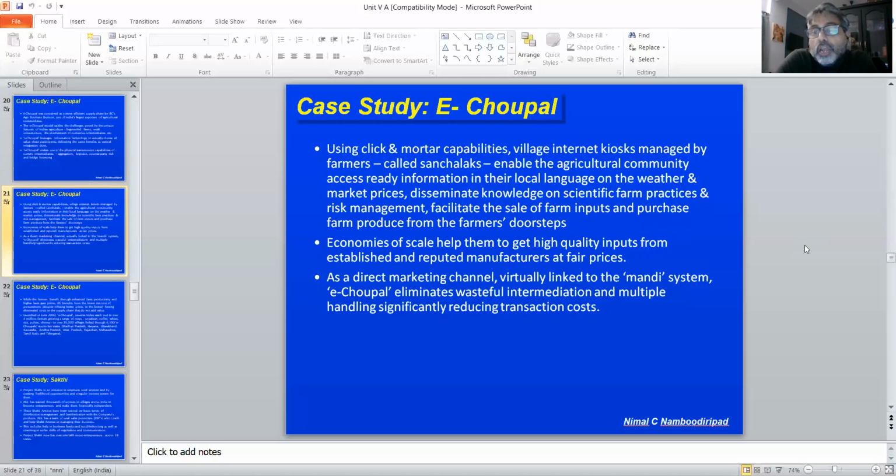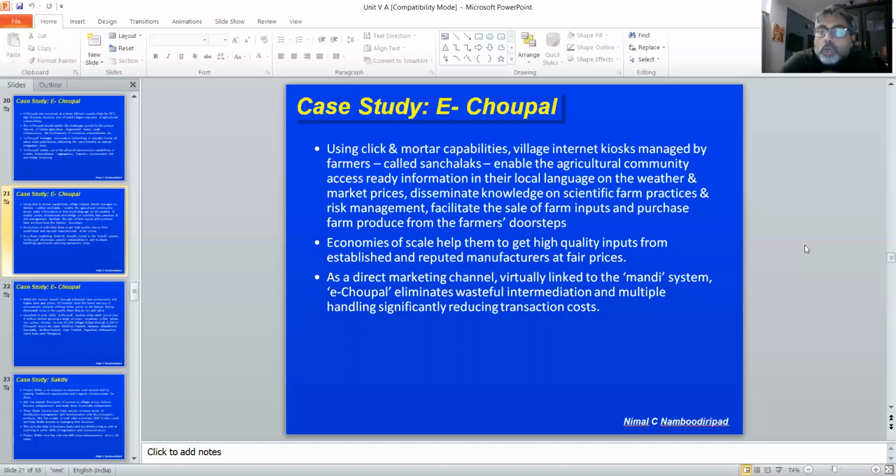And risk management. They also talk about risk management, how to take out insurance and policies. What are the government guidelines that are there? Any new policy, Kisan insurance and all has come up. All these things they clearly communicate in their language to the people. And they facilitate the sale of farm inputs and purchase. So there are people who are purchasing seeds, and these farmers after buying the seeds are cultivating it and selling. So there's the input and the output, and ITC aggregates all that and facilitates the sale of farm inputs and purchase of farm produce from the farmer.